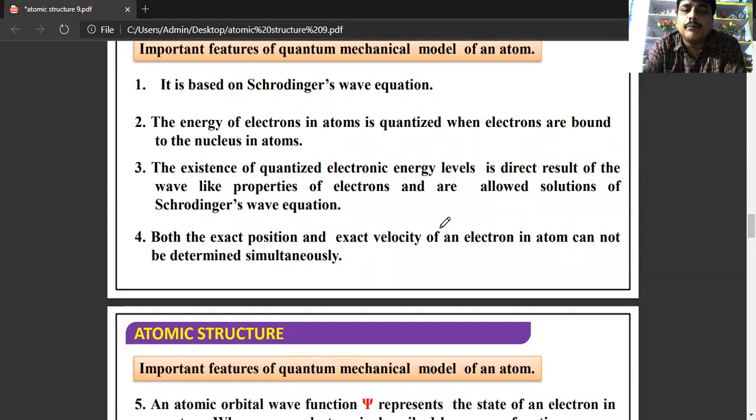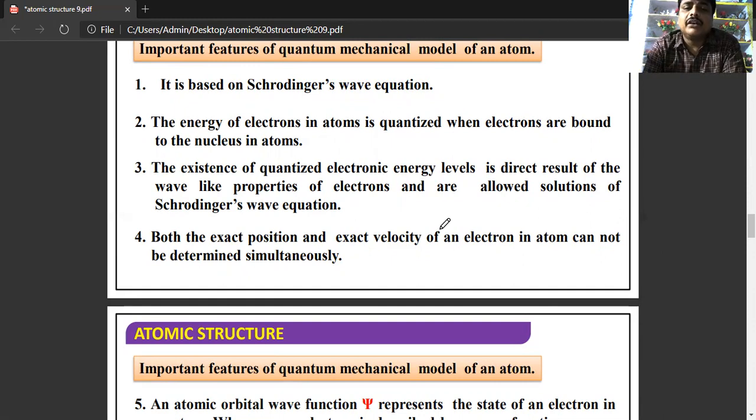So what are the important features of the quantum mechanical model? It is based on the Schrodinger wave equation, and the energy of electrons in atoms is quantized when electrons are bound to the nucleus in atoms. The existence of quantized electronic levels is a direct result of the wave properties of electrons.